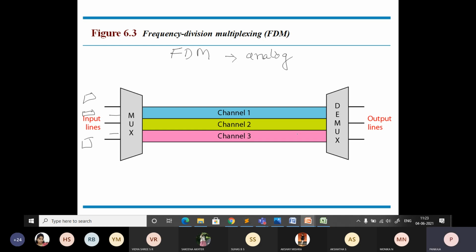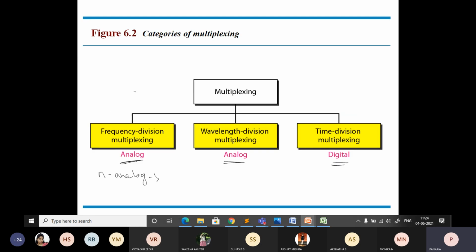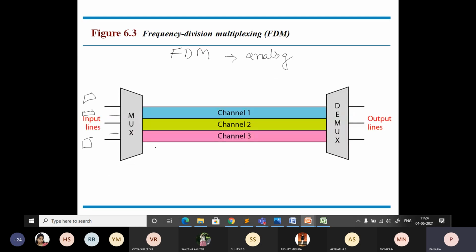Okay, so now carrier frequencies are separated by sufficient bandwidth. You can just observe here the link is divided into channels. I told in the previous diagram itself, even though it is a single link, you will have a number of channels. According to this diagram, we have 3 channels. So carrier frequencies are separated by sufficient bandwidth to accommodate the modulated signal. Whatever modulated signal comes as an input is going to make use of these channels to transmit the data from this device to the other device.